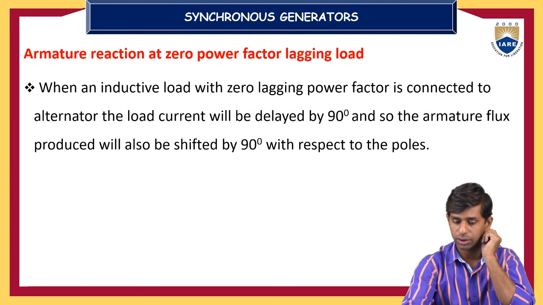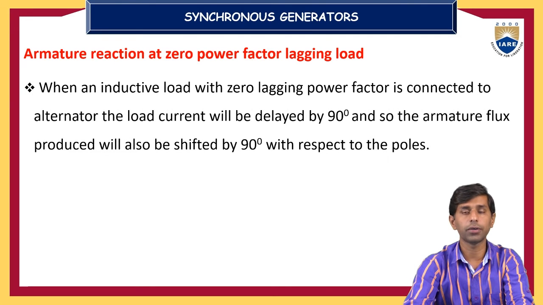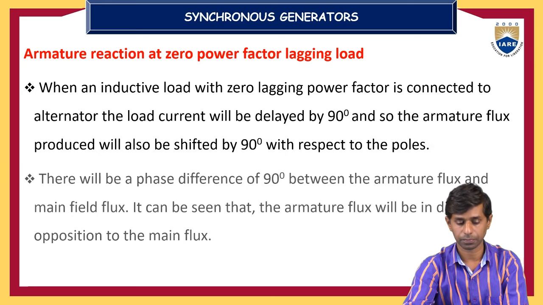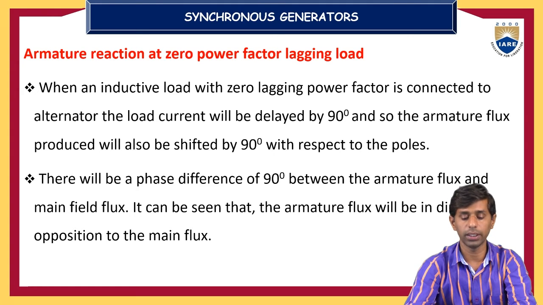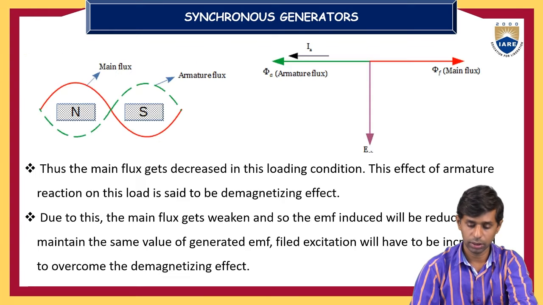Now the armature reaction effect when the alternator is connected to a zero power factor lagging load. When an inductive load with a zero lagging power factor is connected to the alternator, the load current will be delayed by 90 degrees, and the armature flux produced will also be shifted by 90 degrees with respect to the poles. There will be a phase difference of 90 degrees between the armature flux and the main flux.